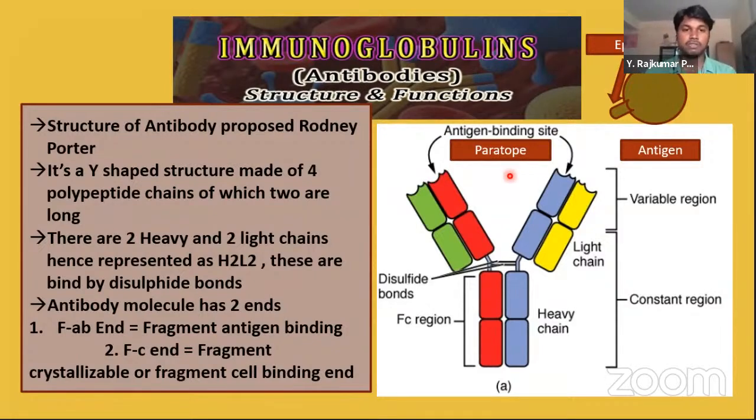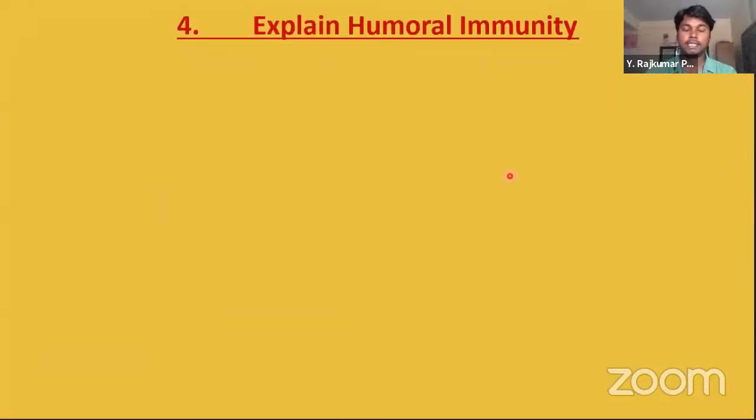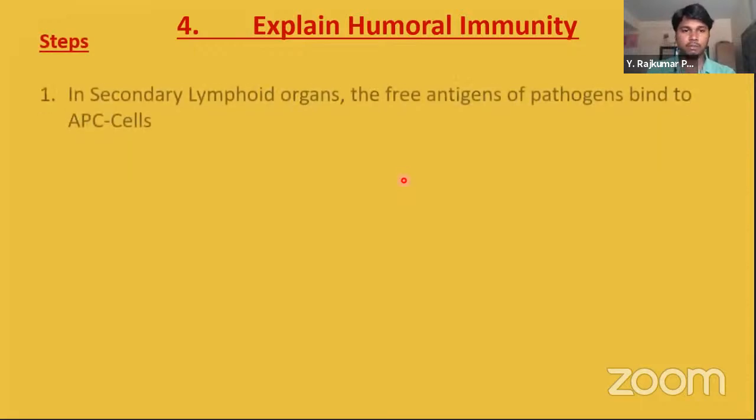Let's go to the next question. Explain humoral immunity. So there are 2 kinds of immunity in the process of immune mechanism. Okay. So now we will see what is meant by humoral immunity. There are certain steps for humoral immunity.